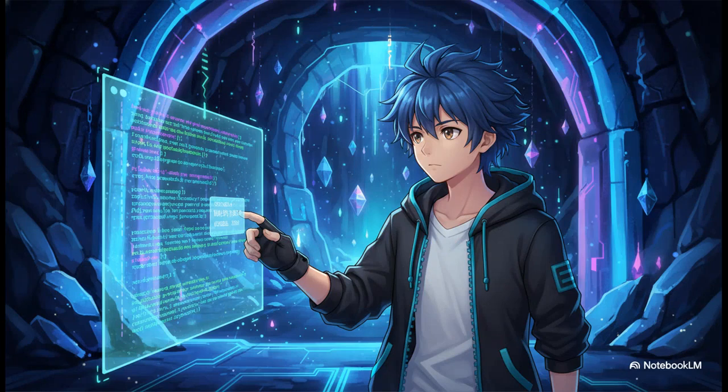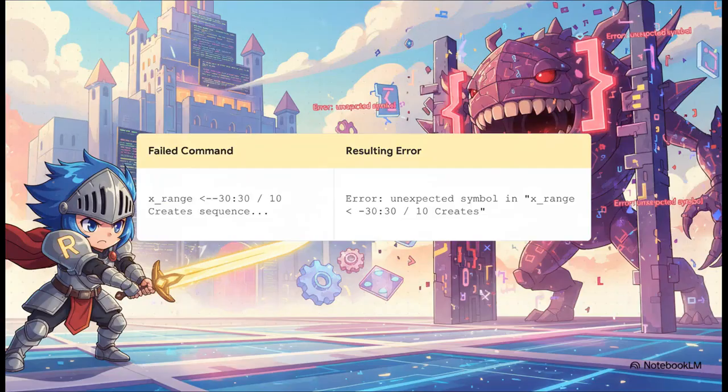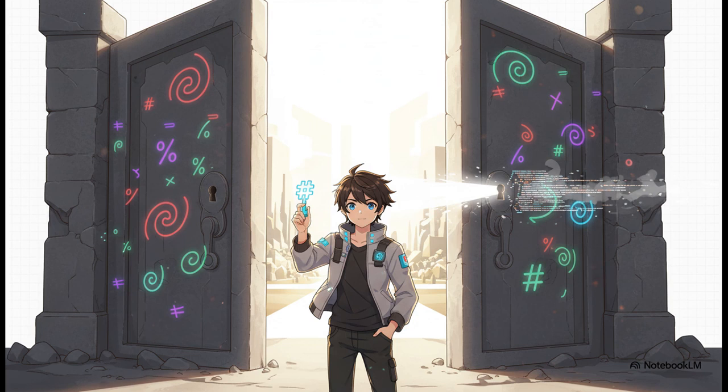Okay, so here's your first challenge. You try to assign a variable, and you want to add a helpful little note to yourself about what it does. I mean, this is totally standard stuff in other languages like Python or Java, right? And denied. Syntax error. The gatekeeper slams the gate shut. So what happened? Well, R doesn't know you're just writing a note. It sees the word creates and thinks it's some kind of command it doesn't recognize. The secret key to get past this gatekeeper, it's just a simple hashtag. The moment you add that, you're signaling to R, hey, ignore everything after this. And just like that, the gatekeeper is happy and the path forward is clear.